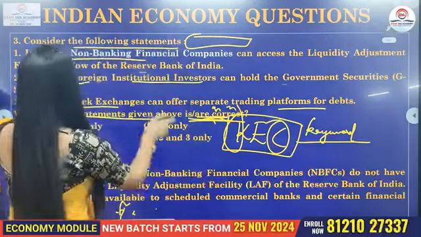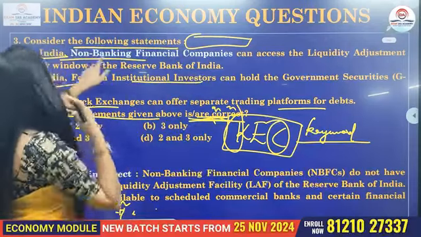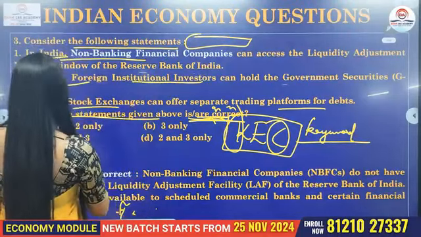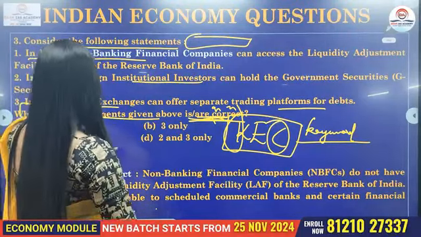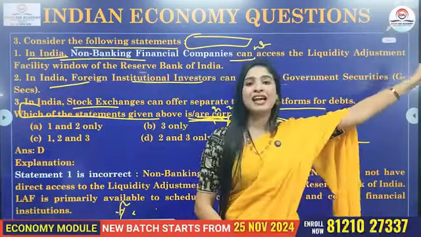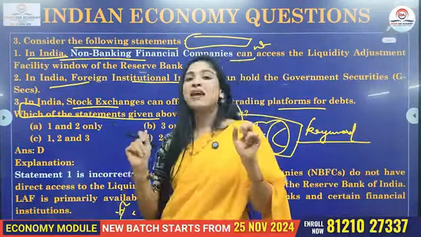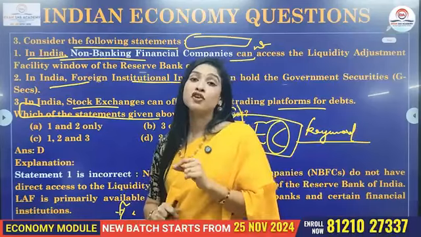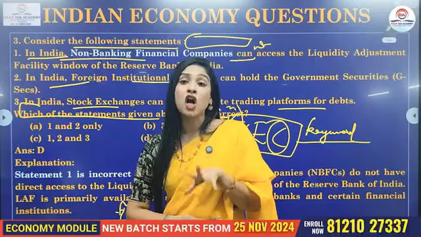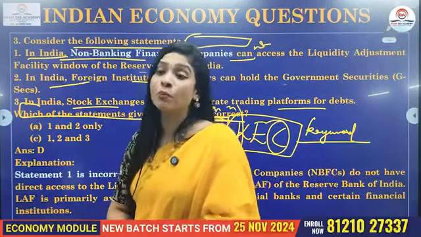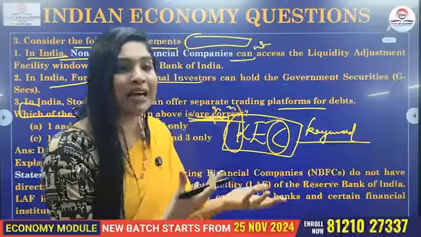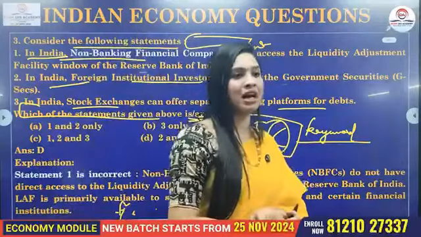Now, having said that, the first statement: in India, NBFCs can access. So, we all know that in our country, India, NBFCs cannot access what? The LAF, Liquidity Adjustment Facility. So, basically, LAF is one of the quantitative instruments of monetary policy. It is called repurchase options or agreement. Using this, the commercial banks can borrow money from RBI.